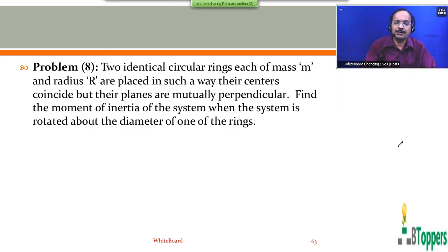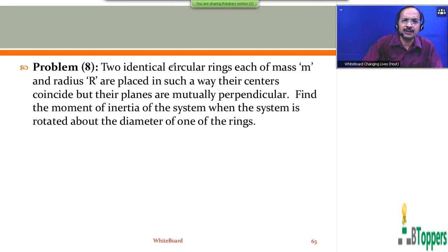Next I am going to discuss one problem based on moment of inertia. Before I discuss combined translational and rotational motions in my next class, I would like to discuss one problem based on moment of inertia, which was given in one of the previous entrance exam papers. I will read out the problem from the screen.